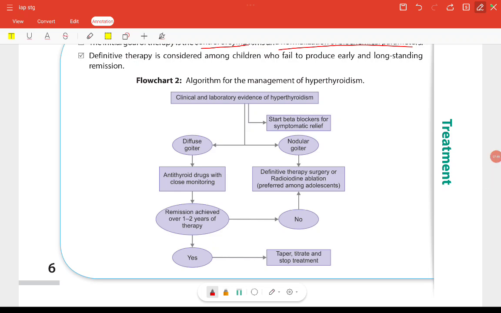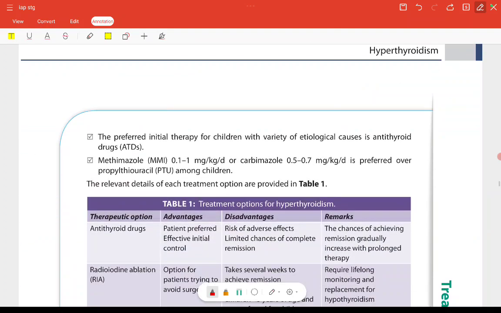So this that we read recently, radioiodine ablation or surgery, they are the definitive therapy, right? So they are preferred among adolescents in case of any nodular goiter. But if there is diffuse goiter and there is remission achieved over 1 to 2 years of therapy, then it's good. If the remission is not achieved after 1 to 2 years of therapy, then also we can go for this definitive therapy, that is surgery or radioiodine ablation. Fine. And if remission has been achieved, then we can taper, titrate and stop the treatment.